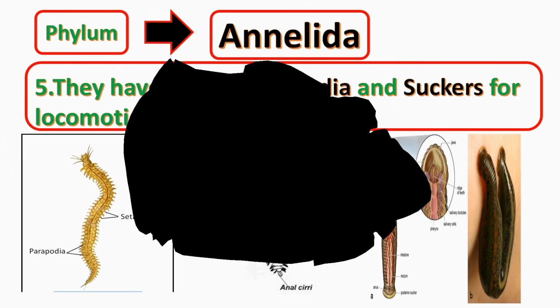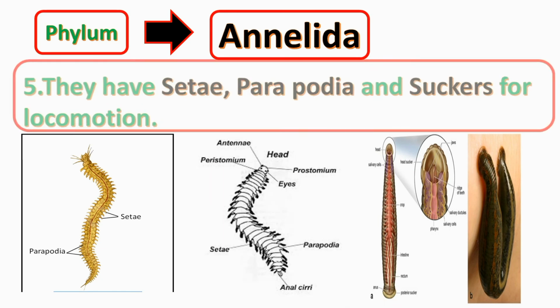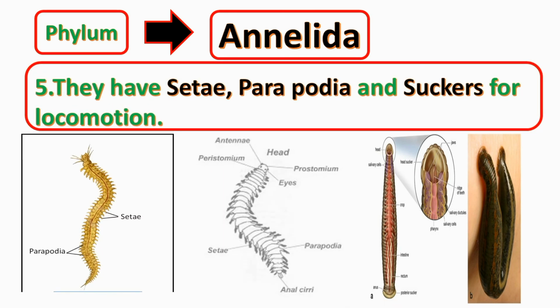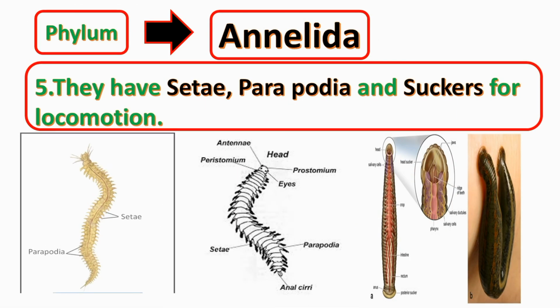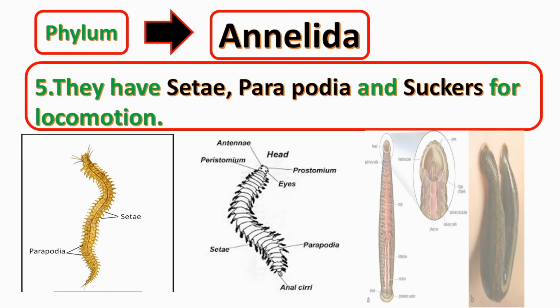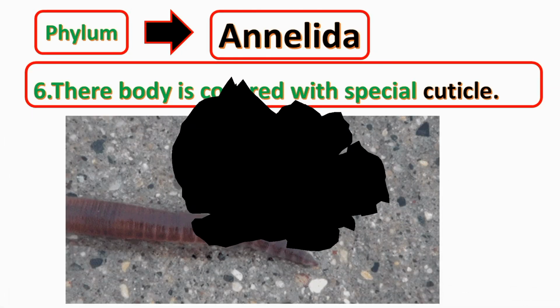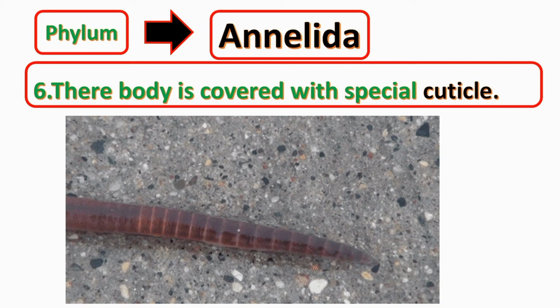They have setae, parapodia and suckers for locomotion. So these are the locomotory organs. Their body is covered with a special cuticle, which is a hard covering.